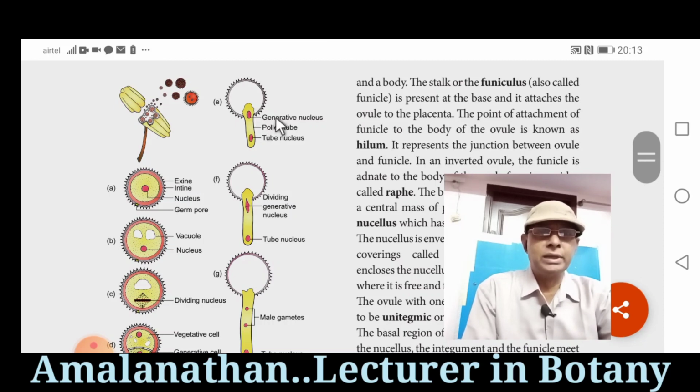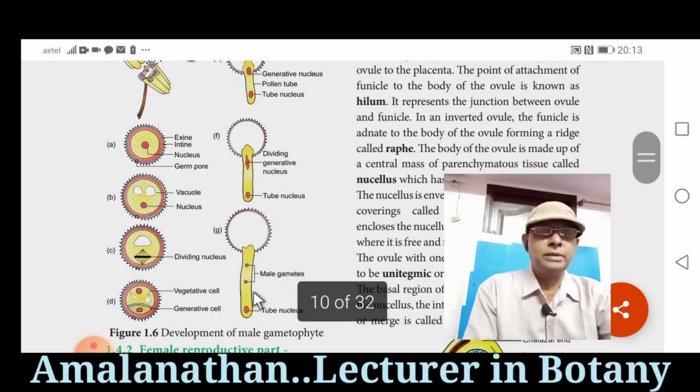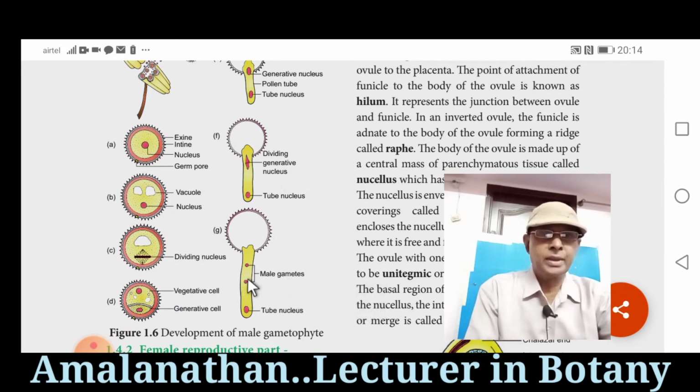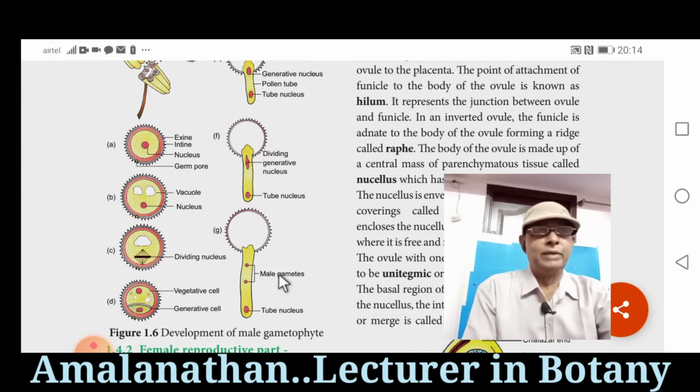In the pollen tube, generative nucleus can be seen and tube nucleus can be seen. The tube nucleus leads the growth of the pollen tube. On reaching the stigma, the pollen tube grows towards the ovule, embryo sac of the ovule. During its growth, the generative nucleus divides into two male gametes. So that is the development of male gametophyte in most of the angiosperms. That's all today's topic.